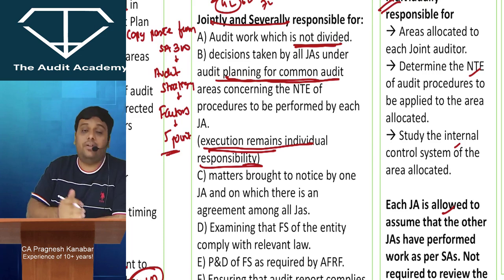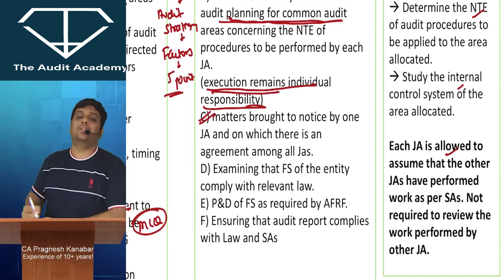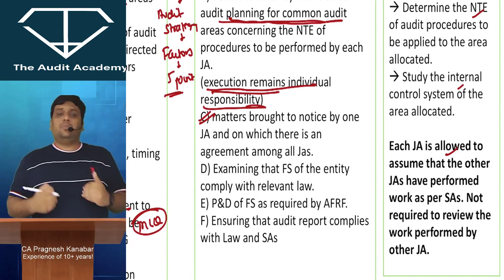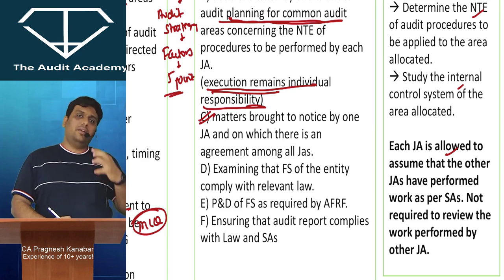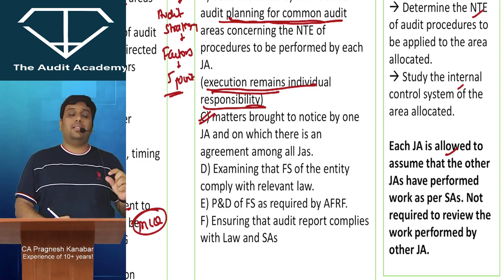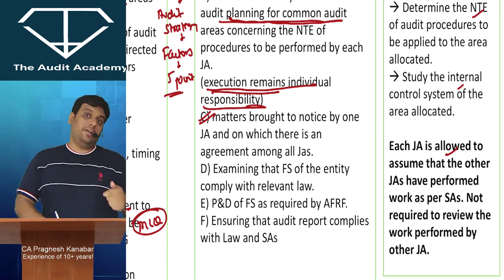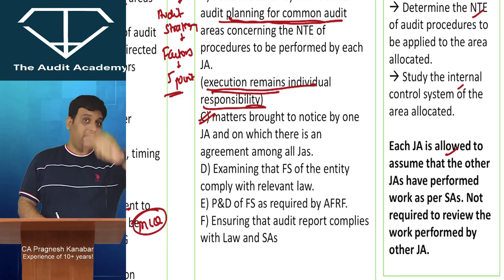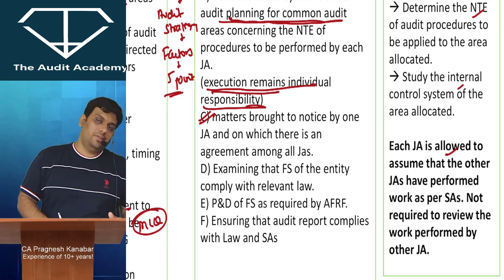And on this there is a wonderful case study in the new syllabus module. Then point C. Let us say I am responsible for income, you are responsible for expense audit. Now when I was conducting the audit of income, I came across some matters which I think are fraudulent. I reported it to you. You could have easily ignored the mail, but no, you participated. You could have easily said, Pragnesh, this is your area, you look after it. But no, you participated. Then you convinced me that there is no fraud in these particular invoices.